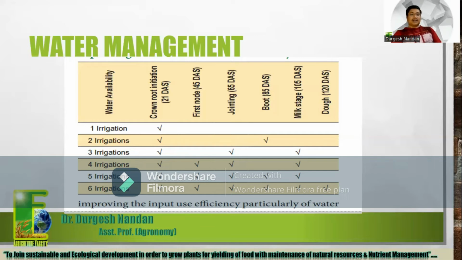But without checking the moisture, don't apply irrigation just according to the chart. According to the region, the stage, and the rainfall, we should always check the moisture condition of our soil. If moisture is depleted in our soils, then we should apply irrigation. If moisture is available at around 60 to 65%, and up to 70%, we should not apply irrigation. That is suitable for our crop growth.